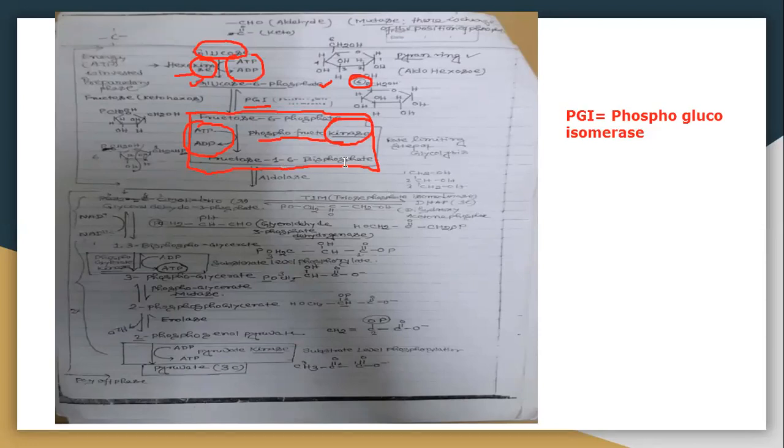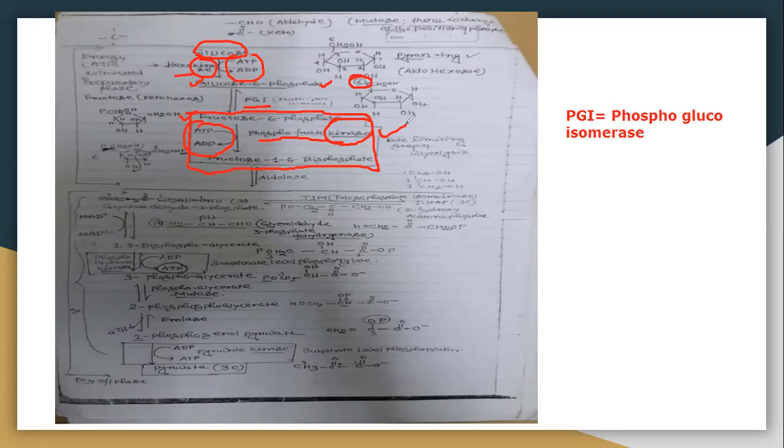Now, this step up to fructose 1,6-bisphosphate is known as the regulatory step, rate limiting step, or key step of glycolysis, because this is one of the irreversible steps and never occurs in any other metabolic pathway. The rest of the reactions are common with other metabolic pathways. The fructose 6-phosphate to fructose 1,6-bisphosphate step is unique for glycolysis. That's why it is called the rate limiting step or key step of glycolysis.